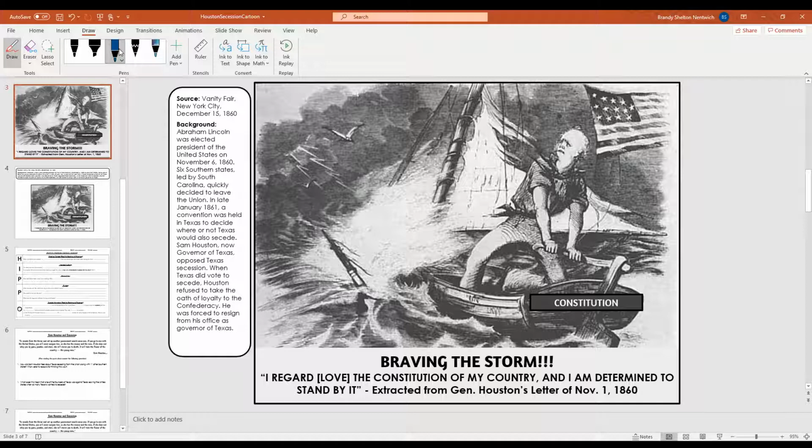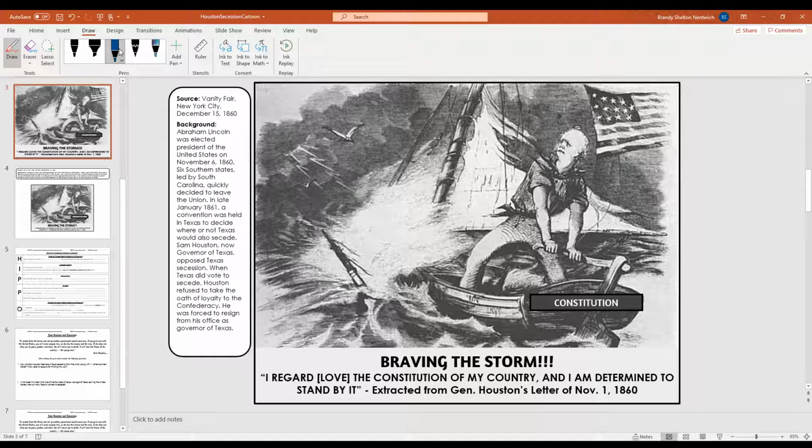And when they officially seceded from the USA and joined the Confederate States of America, Houston refused to take the oath of loyalty. Like we say our pledge of allegiance to our flag, that means that we're going to do whatever we need to do to be a good citizen of our country. And Sam Houston refused to do that loyalty oath for the Confederate States of America. And so he was actually forced to resign. He was forced to step down and give up his job as governor of Texas because he refused to do that.